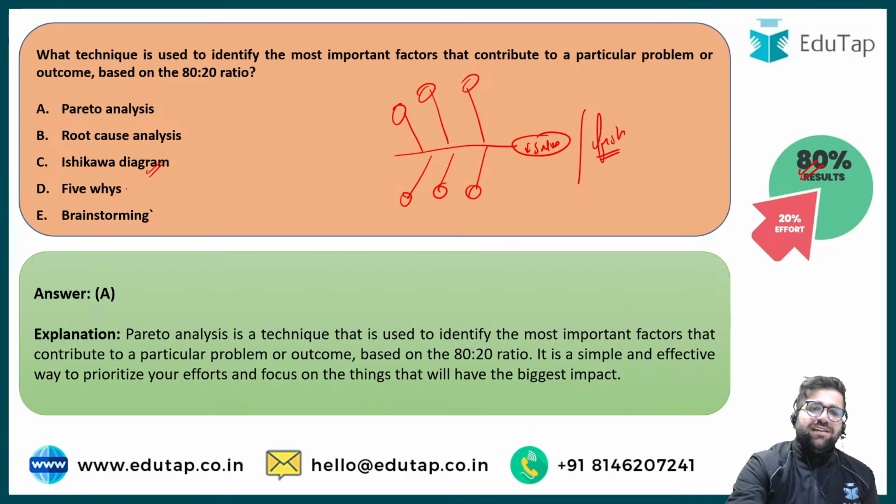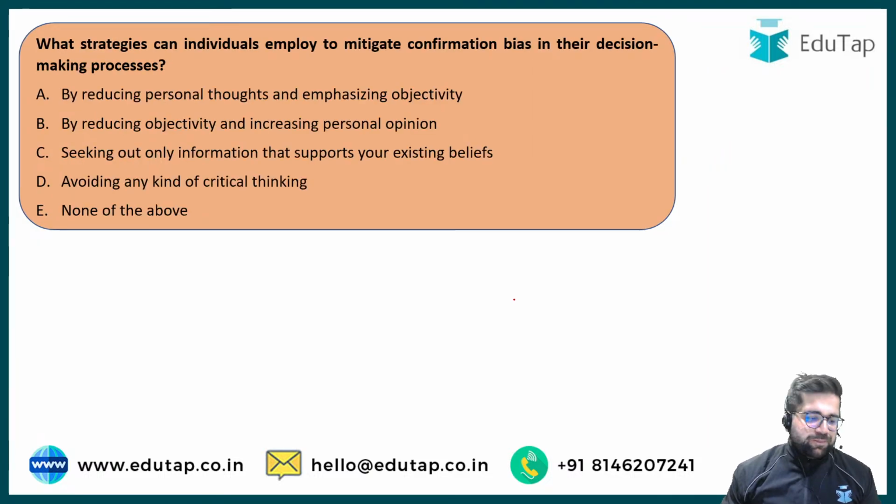Brainstorming, five whys doesn't mean anything. Brainstorming means what? That people from different backgrounds are coming and they are sharing their views and ideas on one particular topic. So over here the correct answer will be option number A, which is Pareto analysis. Now let's move to question number 2.